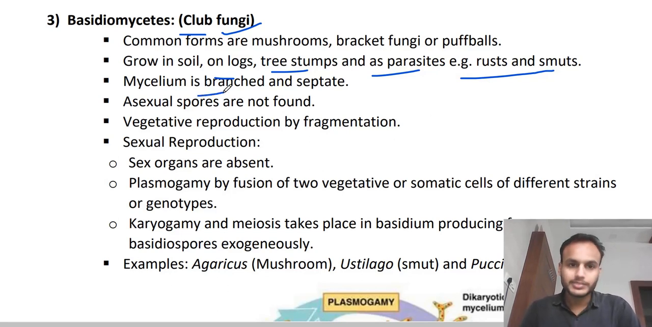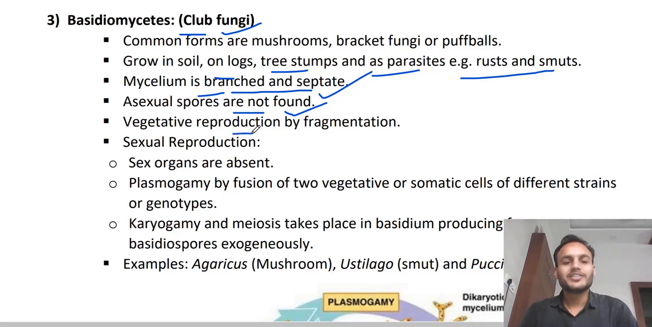Mycelium. How is this mycelium? Branched and septate. You have to remember this. Mycelium is branched and have septa. Asexual spores are not found. Remember, asexual spores are not found in Basidiomycetes. Another thing, vegetative reproduction is by fragmentation. Simple fragments can grow into a new individual, right?